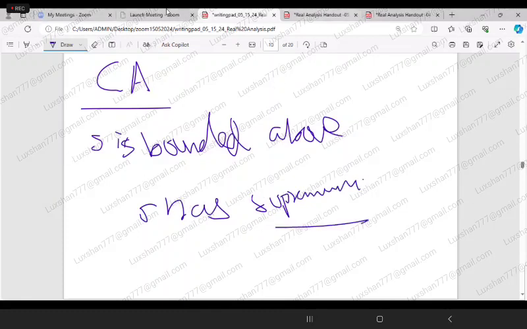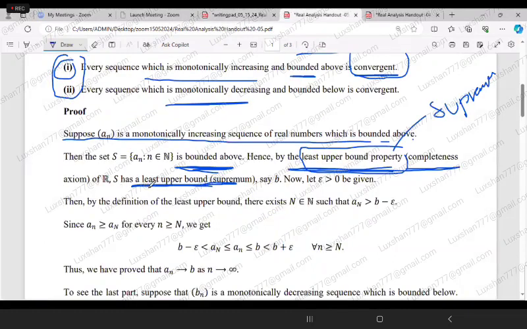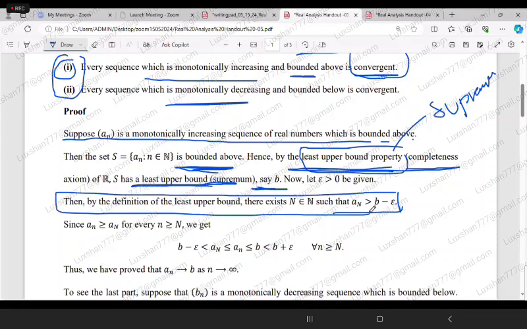So here we are saying that S has a least upper bound. Least upper bound is nothing but supremum. We are taking that as B. Then we take epsilon greater than 0. Then by definition of least upper bound, there exists n belongs to N such that an is greater than B minus epsilon. This is actually nothing but the property of supremum.